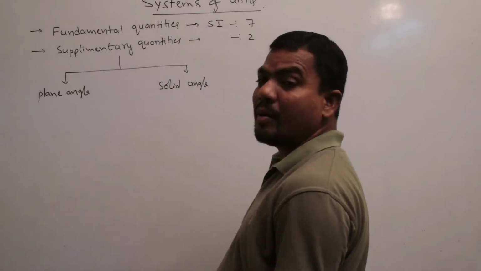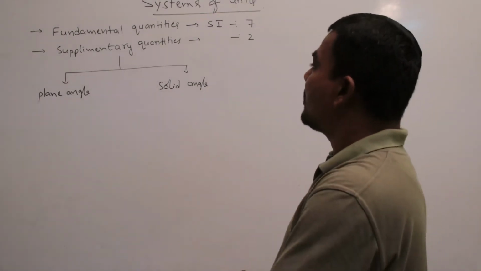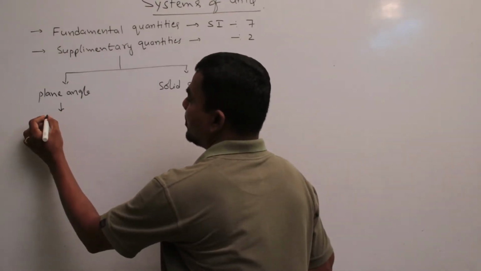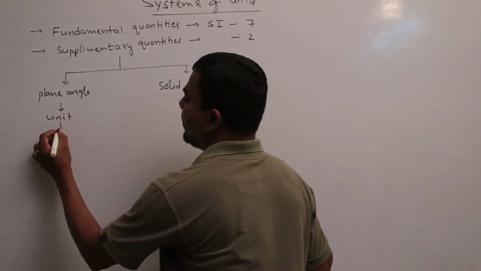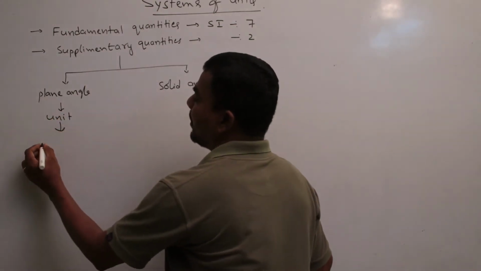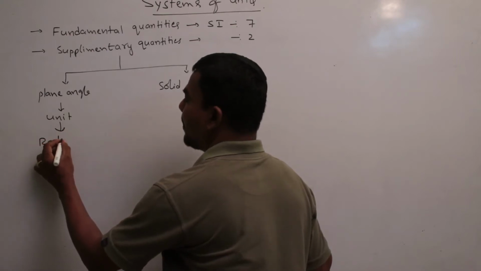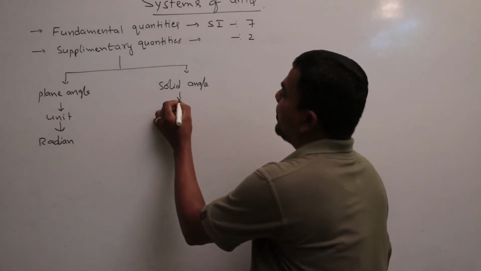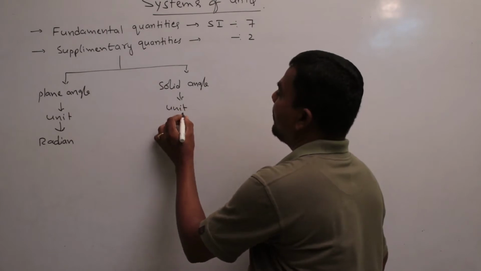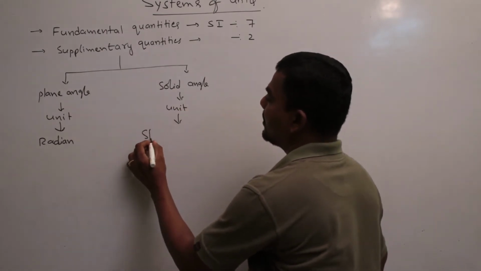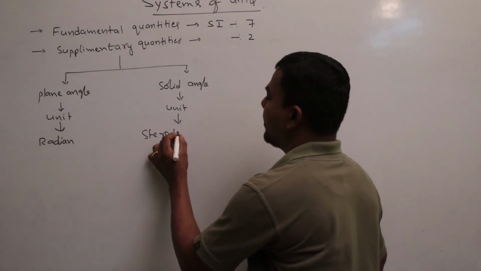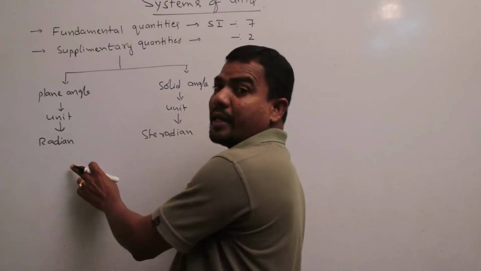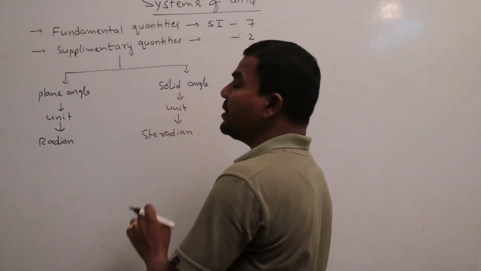These are mostly important in mathematics. The unit of plane angle is radian, and the unit of solid angle is steradian. So the unit of plane angle is radian and the unit of solid angle is steradian.